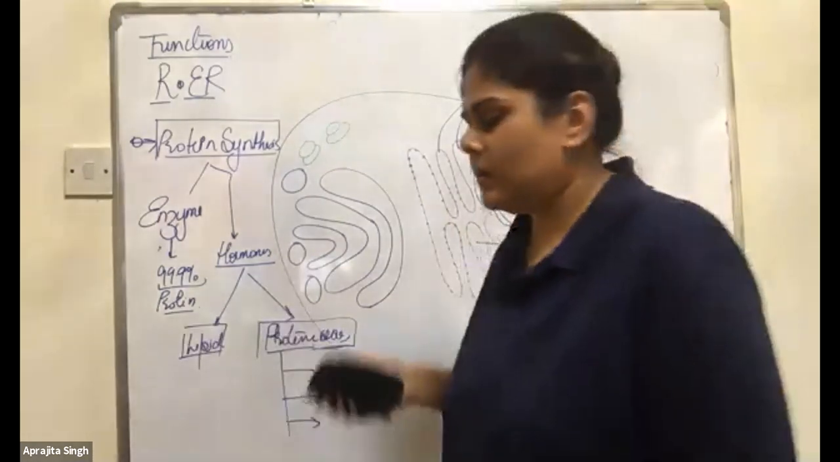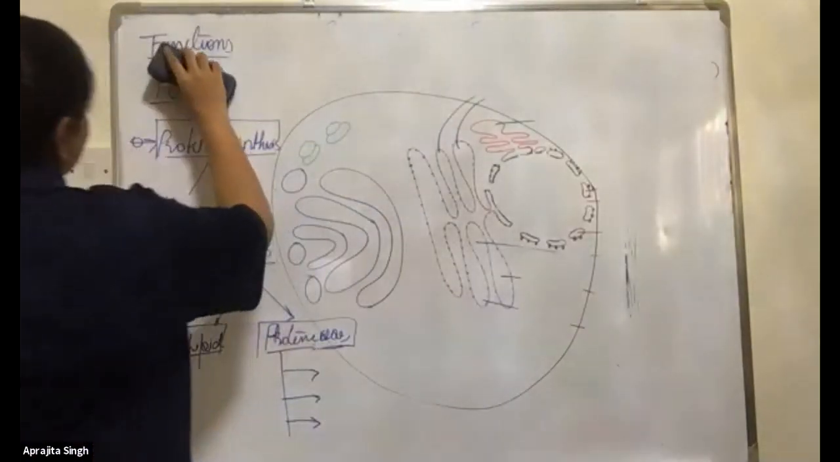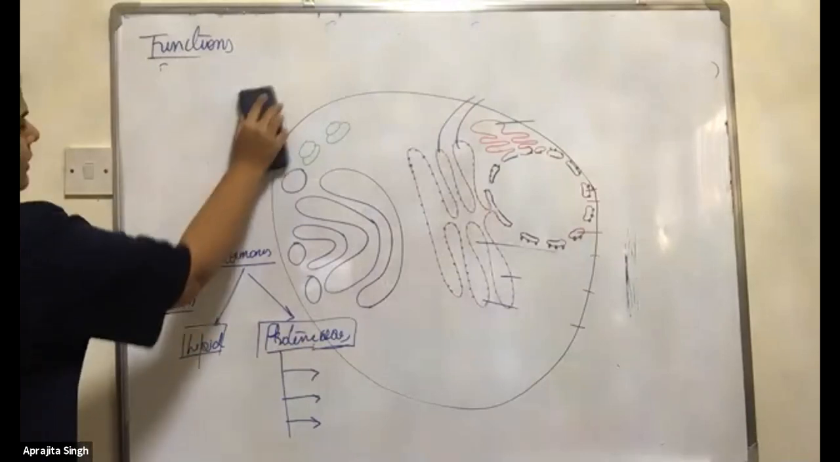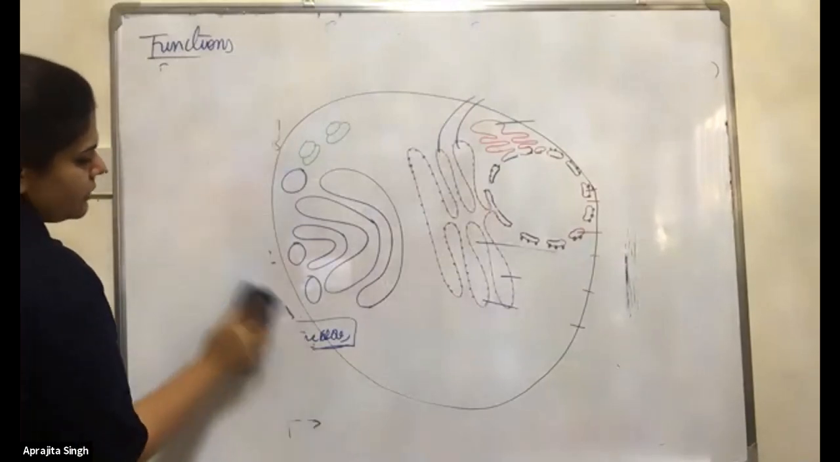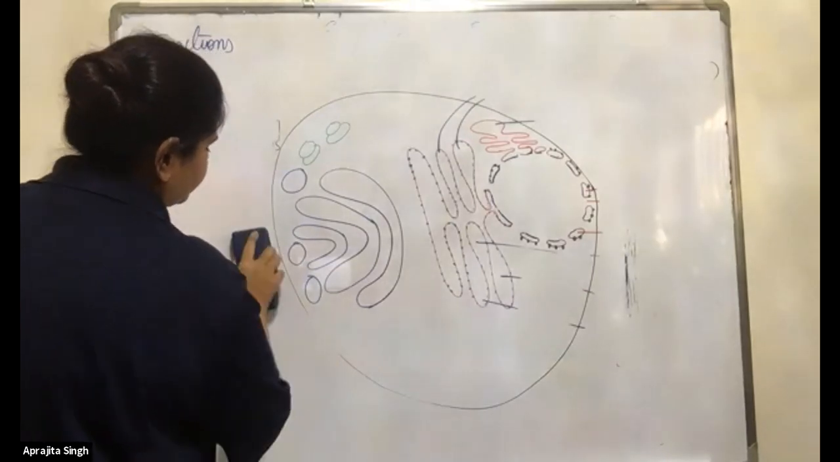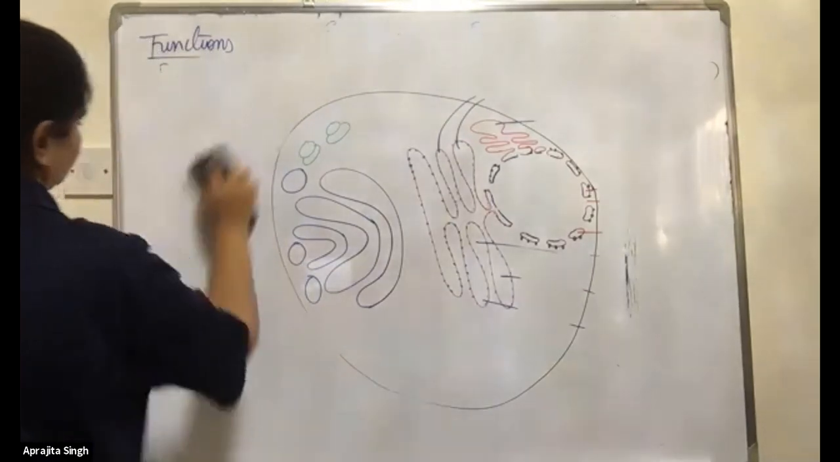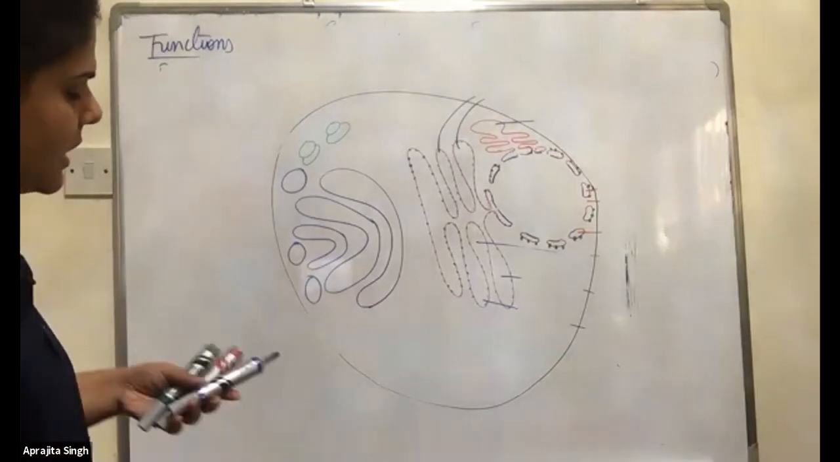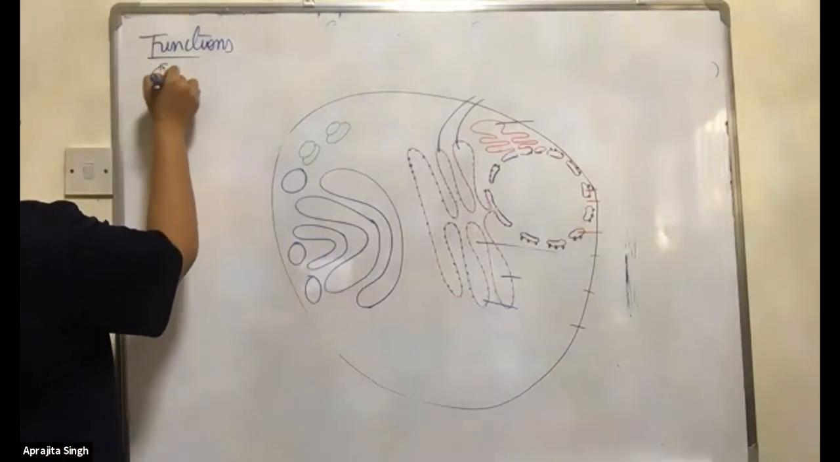Now we will see the role of smooth ER. Okay, we'll see that in the gallbladder. Now, just write it down. It's the smooth ER.